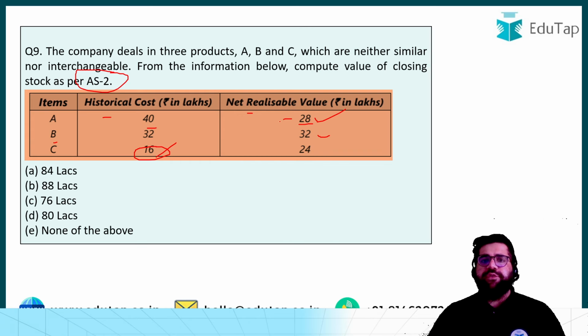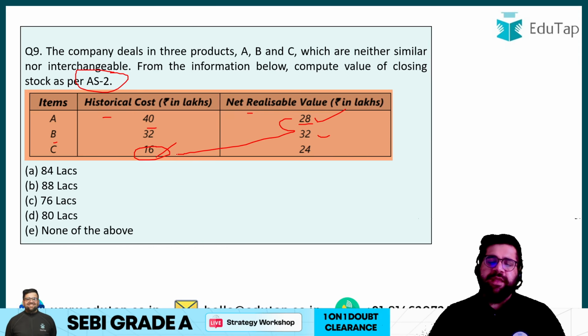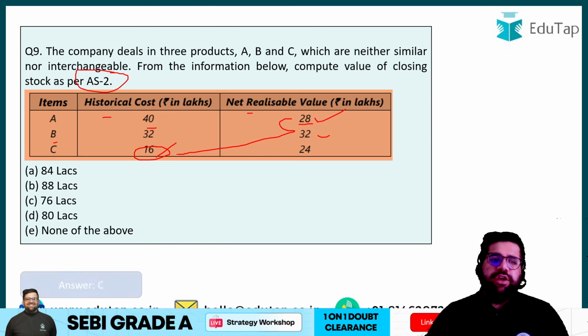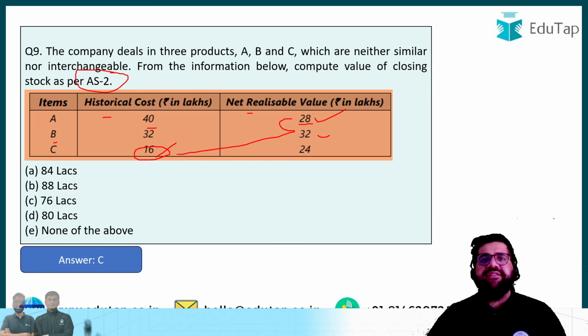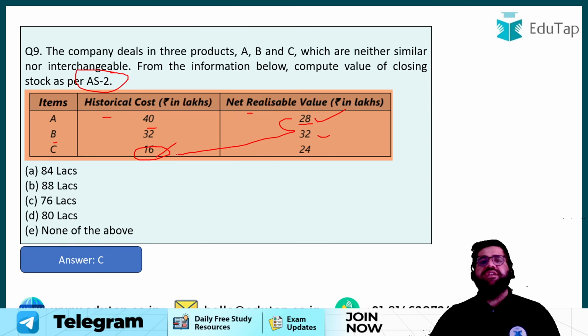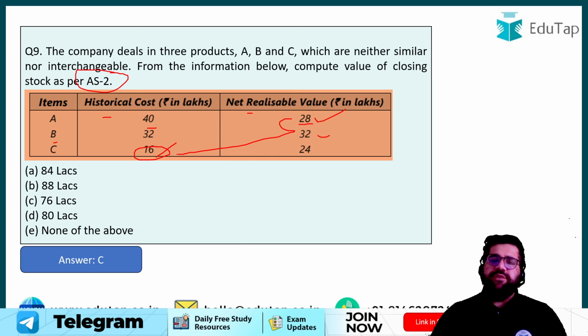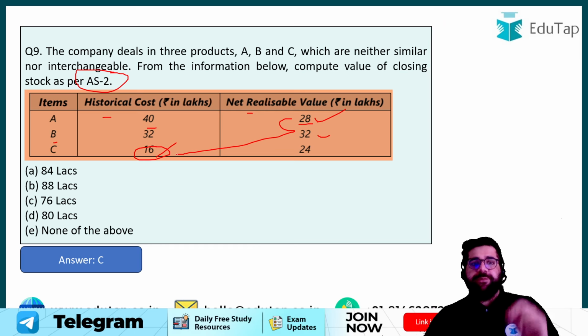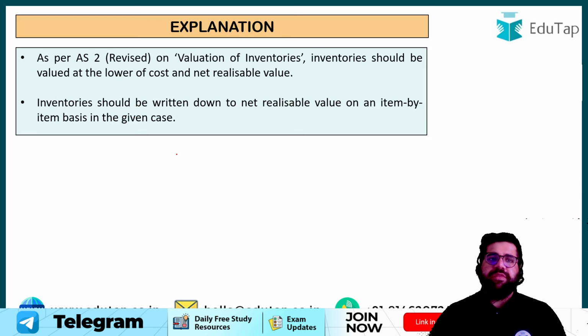Now do the total of 28 plus 32 plus 16. That is 28 lakhs, 32 lakhs, 16 lakhs, so your answer will be 76 lakhs, right? So as per AS2, remember we have to value our inventory at the lower of historical cost and net realizable value. Therefore, the correct answer in this particular case will be option C, right?